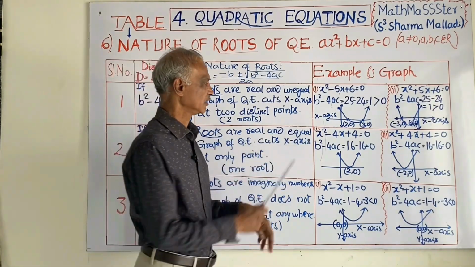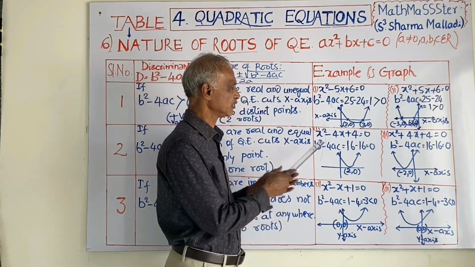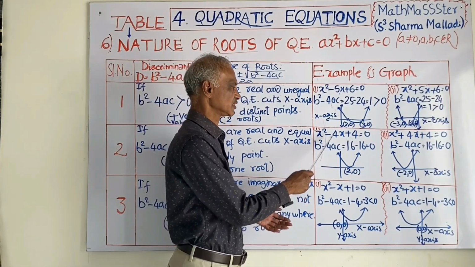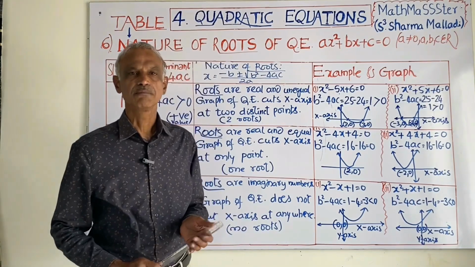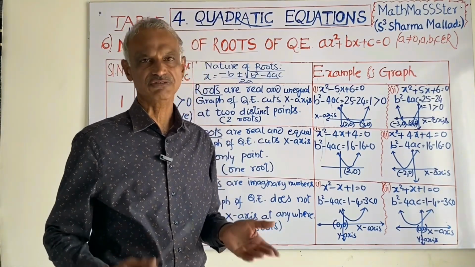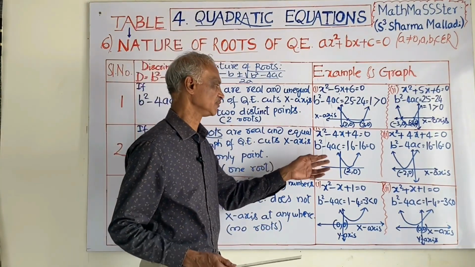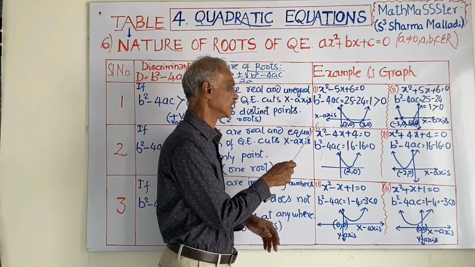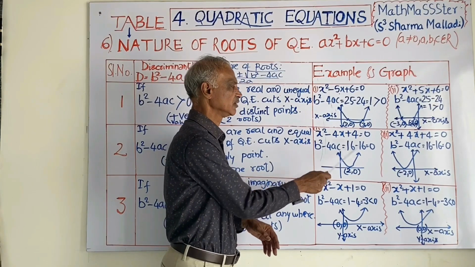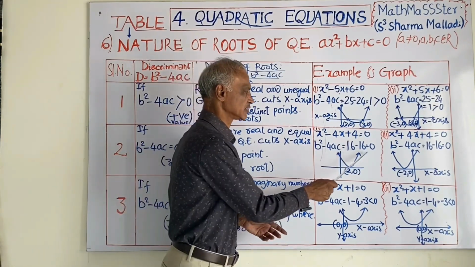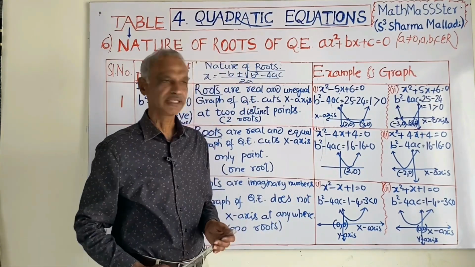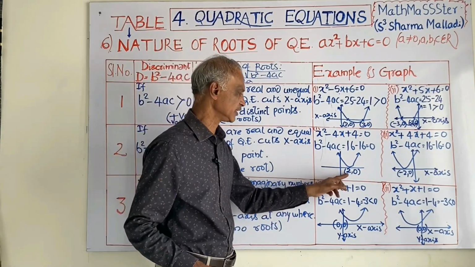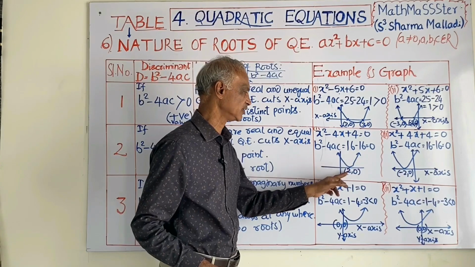You check. I have taken one example: x square minus 4x plus 4 is equal to 0. b square minus 4ac. What is b here? Minus 4. Minus 4 square, you will get 16. Minus 4 into, what is a here? 1. c is 4. You will get 4ac as 16. 16 minus 16, you are getting 0. Then the roots are equal to each other. You will have only one root, that is, it is touching the x-axis at (2, 0).